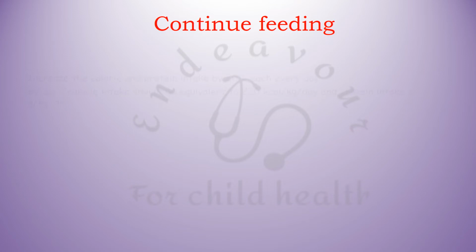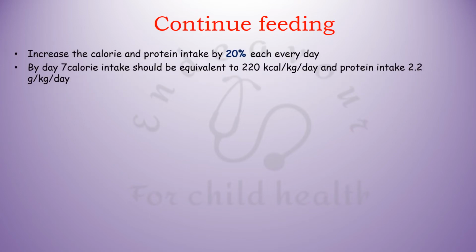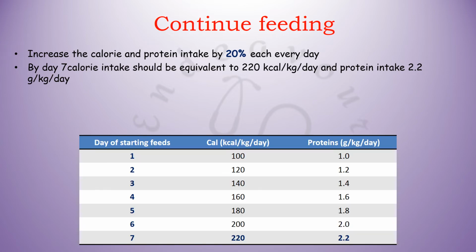To continue feeding, you increase the calorie and protein intake by 20% each day, so that by day 7 the calorie intake is approximately equivalent to 220 kilocalories per kg per day and protein intake is 2.2 gram per kg per day. Like see here, on day 1 we have started with 100 kilocalorie per kg per day of calories and protein 1 gram per kg per day, and we have been increasing by 20% each day, so that by day 7 it becomes around 220 kilocalories per kg per day and protein is 2.2 gram per kg per day.